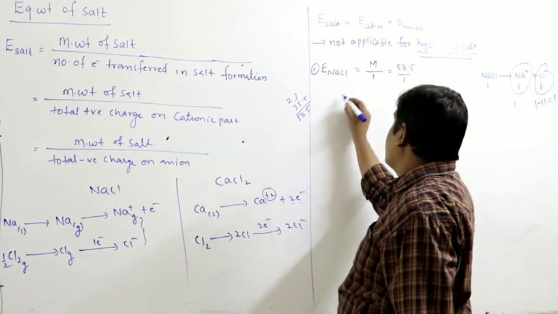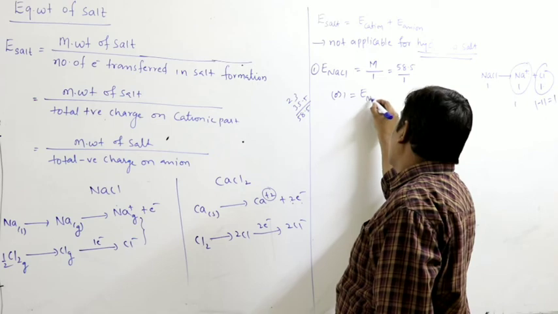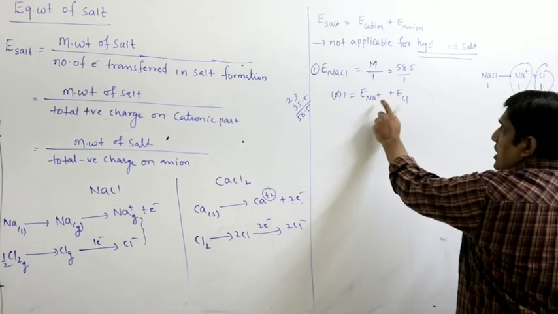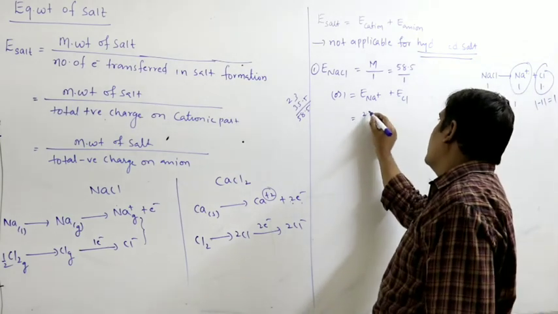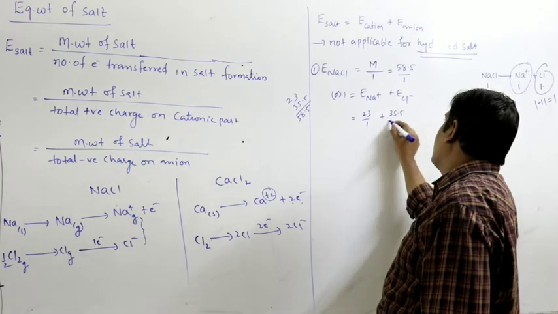The same thing you can write like this: equivalent weight of cation, that is Na plus, plus equivalent weight of Cl minus. What is the equivalent weight of Na plus? 23 by 1. Cl minus, 35.5 by 1.